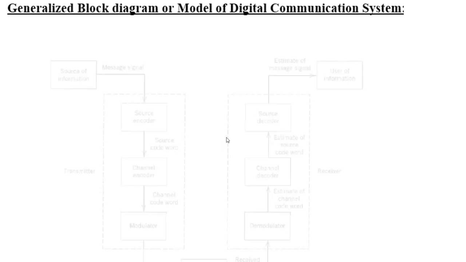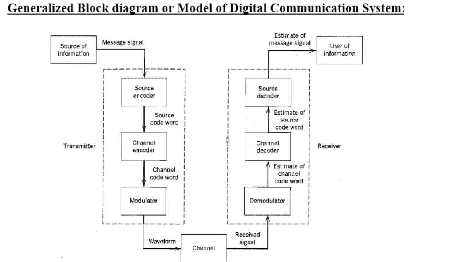Of a digital communication system or generalized block diagram of digital communication system. Before the model of digital communication, first we should know about the aspects of a digital communication system. So in the digital communication system, the energy, information source, communication channel and information sink are to design the transmitter and receiver with following aspects.